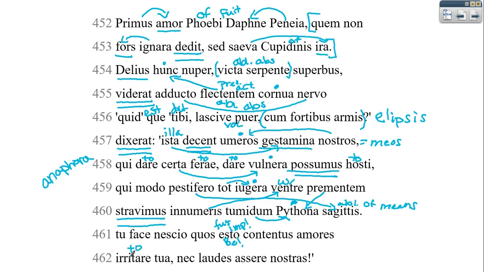So be content to, and then be content to right here. And then nescio, quos, and amores. Ooh, all of that going together is going to serve as our direct object. So it literally is like, I don't know what love affairs, or something like, I don't know what kind of loves. So you provoke, or be content to provoke, I don't know what loves,